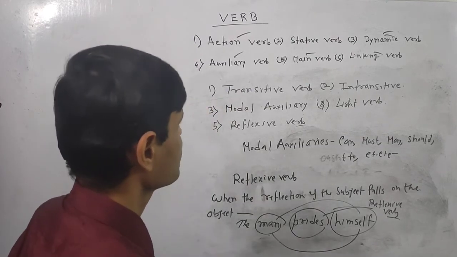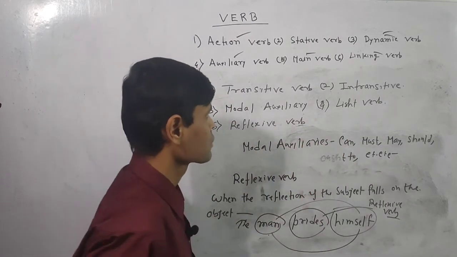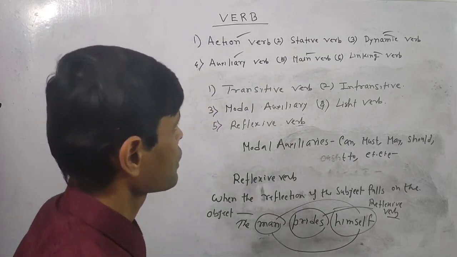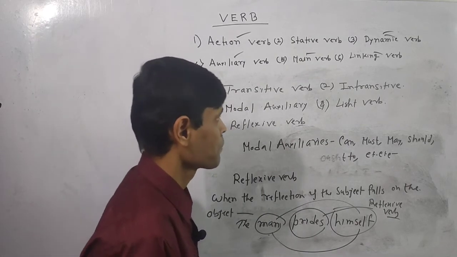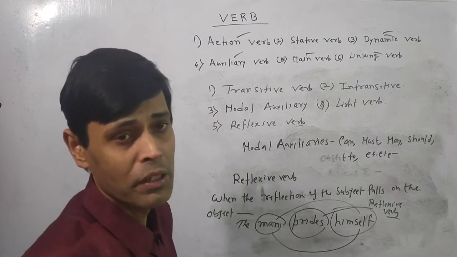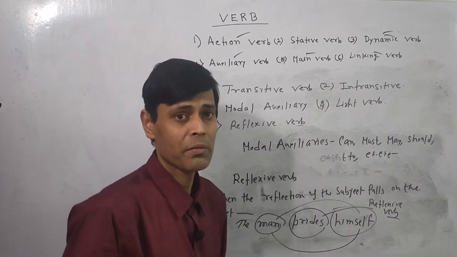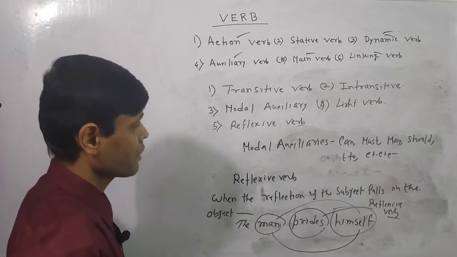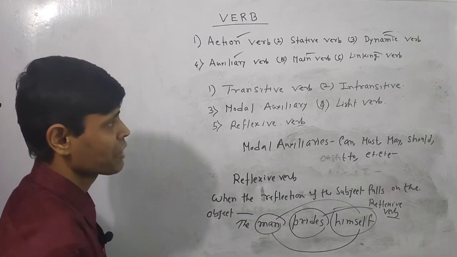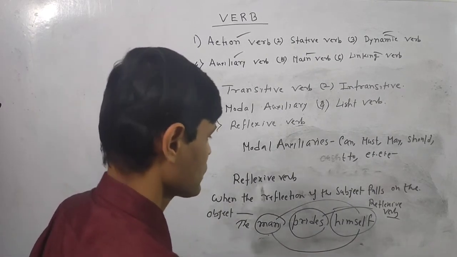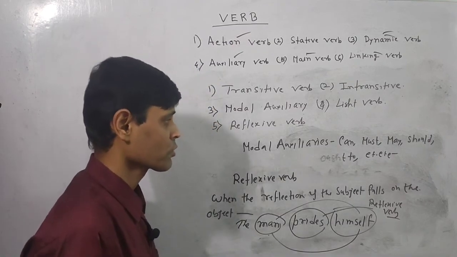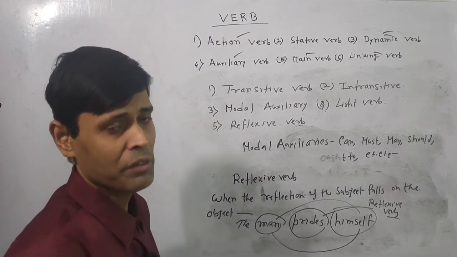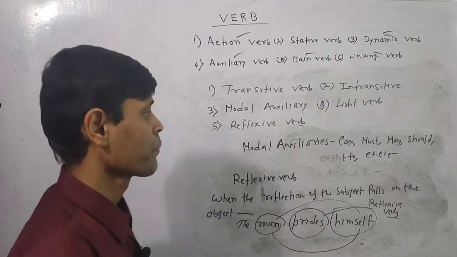So in the previous video, all these verbs were discussed, like action verb, stative verb, dynamic verb, auxiliary verb, main verb, linking verb, regular verb, irregular verb, and vice versa. So if you have any problem in understanding these verbal applications in English, you can satisfy your queries in the comment box. In the upcoming videos, I will discuss more and more about verbs.